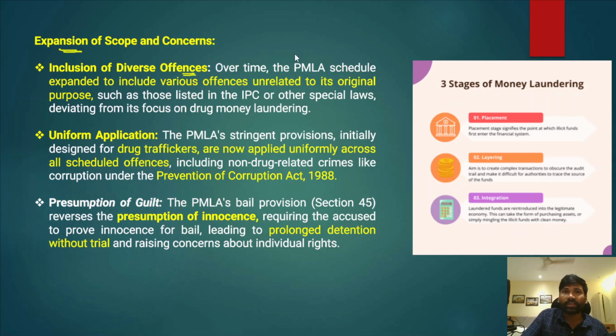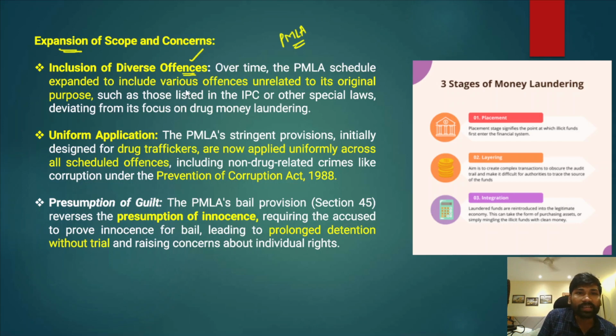Earlier we said that the Prevention of Money Laundering Act was passed for the purpose of combating drug trafficking, the illicit money earned through drug trafficking. However, over a period of time, diverse offenses have been included under this category.